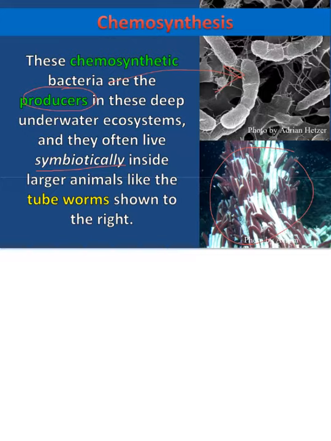Okay, so these bacteria live symbiotically with these tube worms. And that word symbiotic means that they have a mutual agreement that they're living together happily. Both of them are providing the other with something. The bacteria are giving food to the tube worms, and the bacteria have a place to live. So they're both pretty happy. That's a symbiotic relationship.